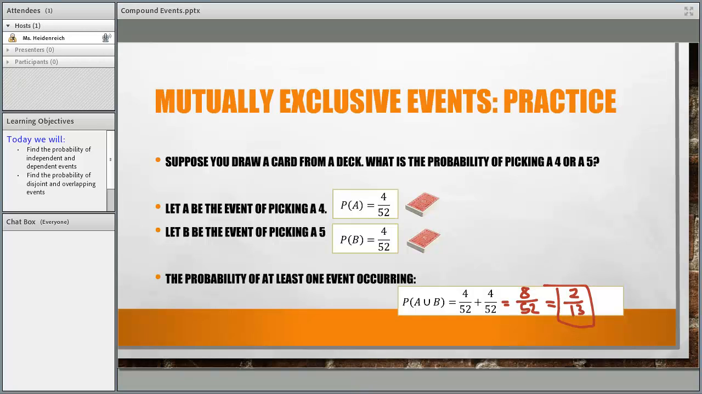And you could also just look at this and do it all in one go. You could say, well, how many 4s and 5s are there in the deck? I could either get a 4 or a 5, and there's 8 of them in the deck. And there's 52 cards total, so 8 out of 52 or 2 out of 13.